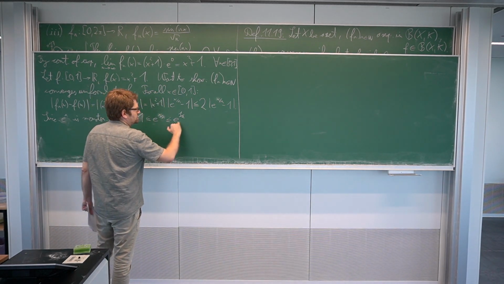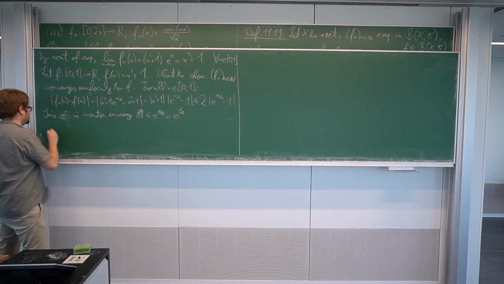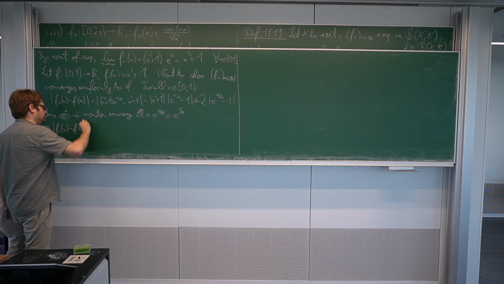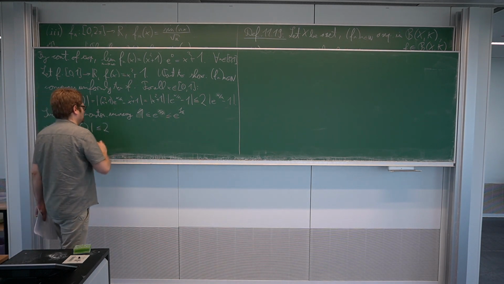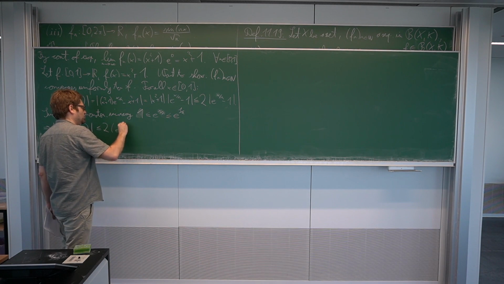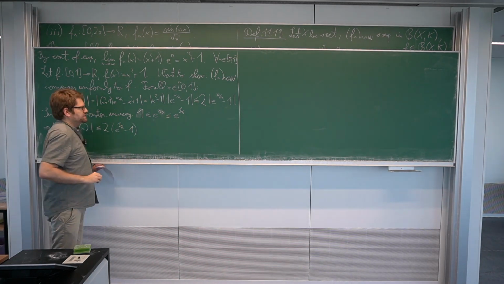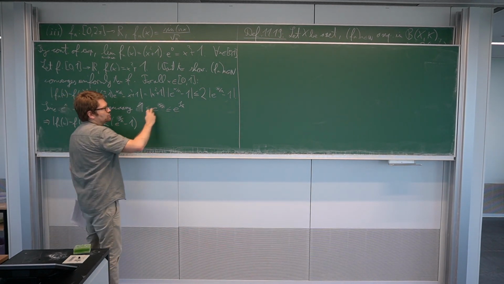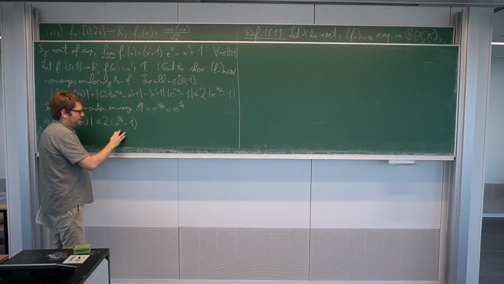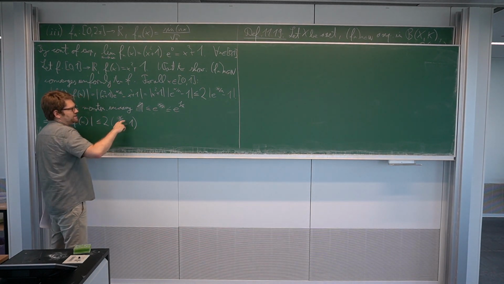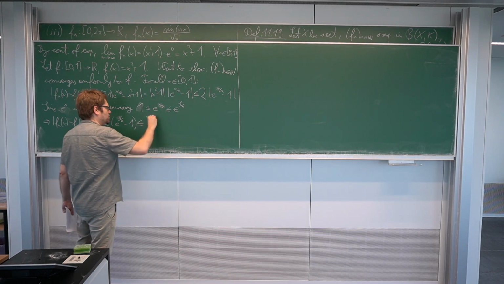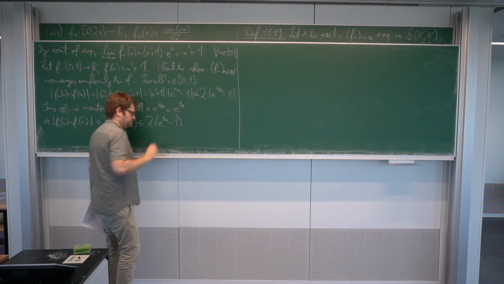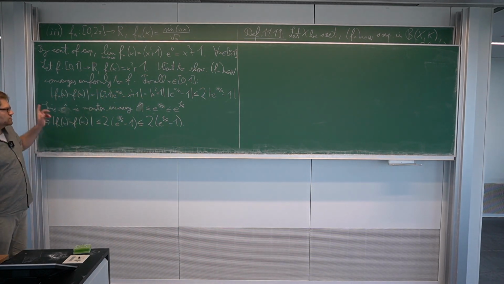And here we can see that we can estimate it from above, namely it follows that the absolute value of fn of x minus f of x is smaller than or equal to 2, and now without the absolute values, e to the 1 over n minus 1. So the first inequality shows that we can remove the vertical bars, the absolute values. And now we can use this estimate to show that this is smaller than 2 times e to the 1 over n minus 1. Okay, so this holds for arbitrary x.